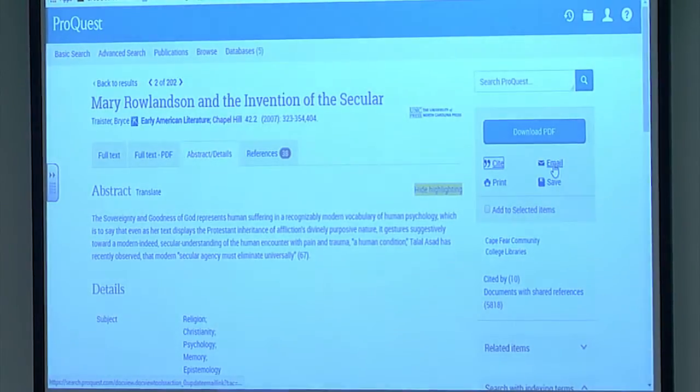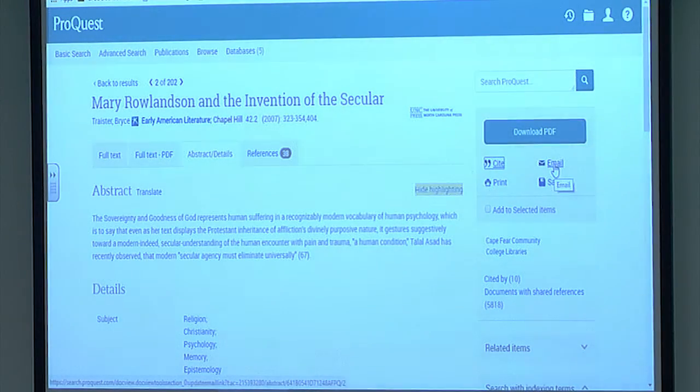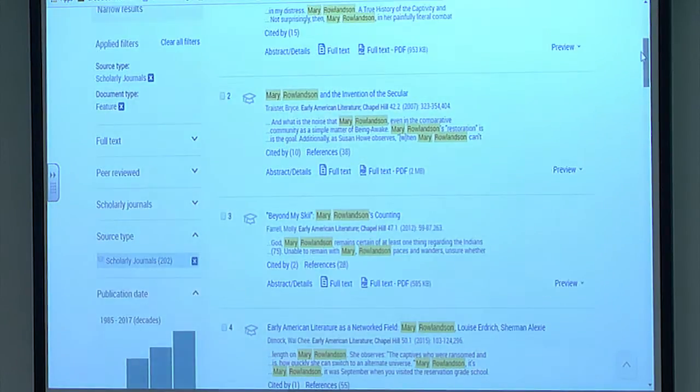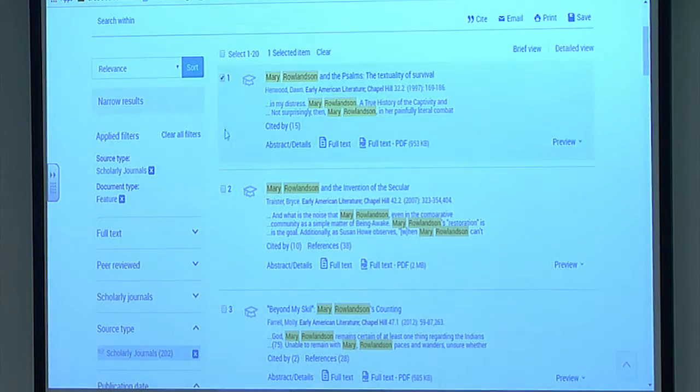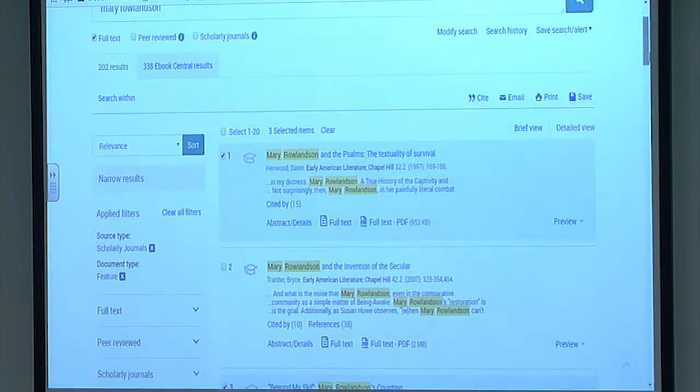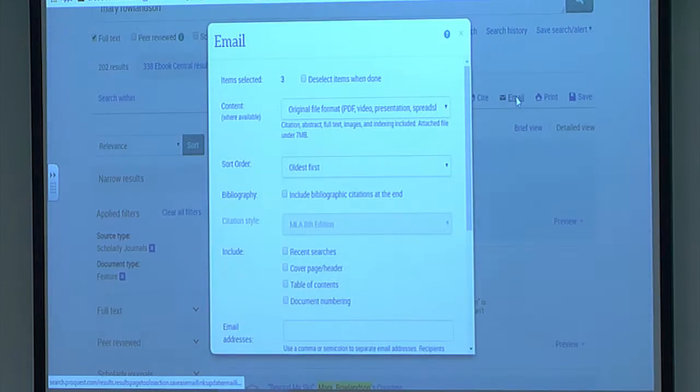You can email from here, but it's also useful. Let me go back to your results page, the short results page. You can also, if you'd like, email from this page before you even open those. So I could take articles 1, 3, and 5 if I wanted to, and then hit my email up here and go ahead and automatically email myself all 3 articles at once.